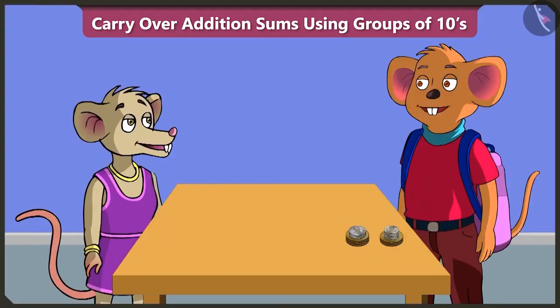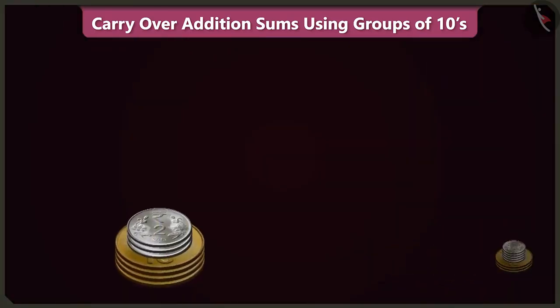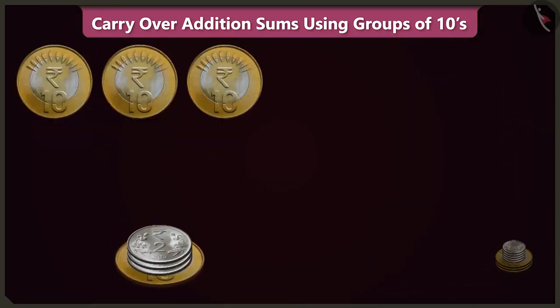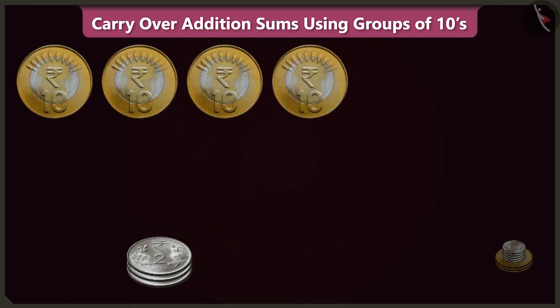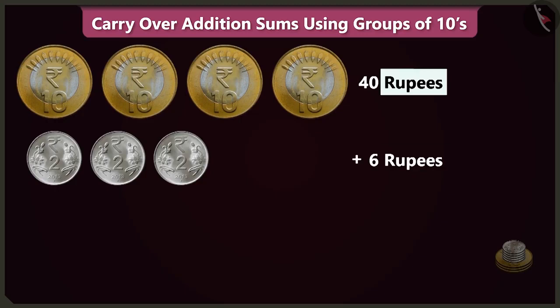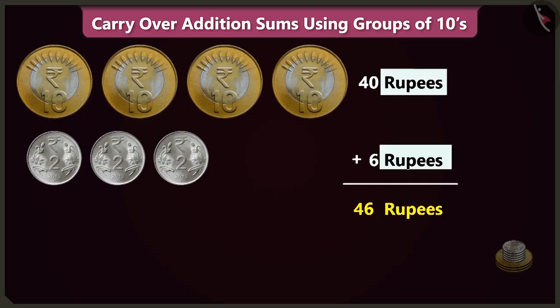Hey Chi-Chi, help me count these coins. Yes, sure, Choo-Choo. In this pile of coins, there are 1, 2, 3 and 4 coins of 10 rupees, which is 40 rupees, and 3 coins of 2 rupees, that is 6 rupees. So 40 and 6, there are 46 rupees.